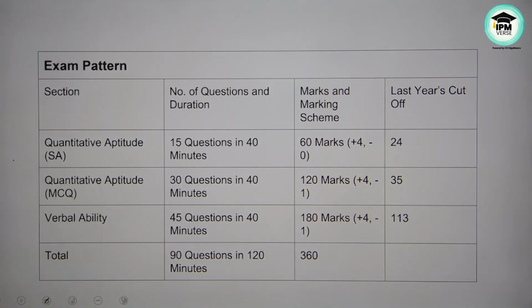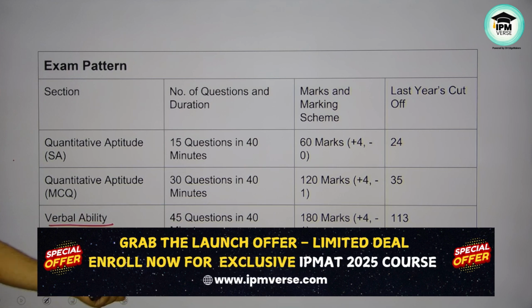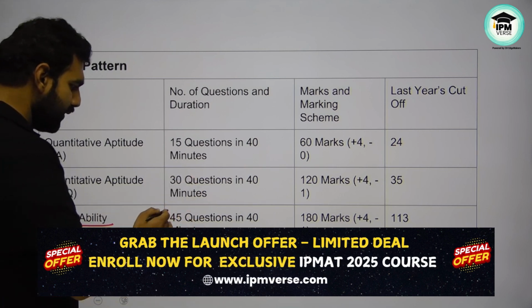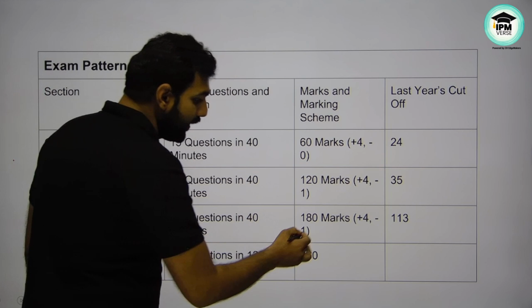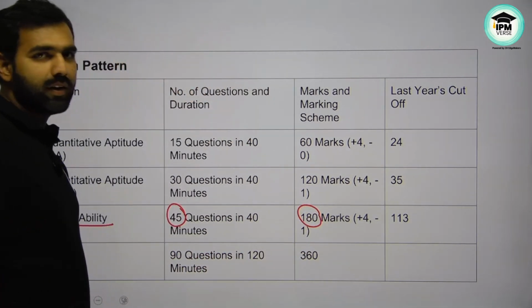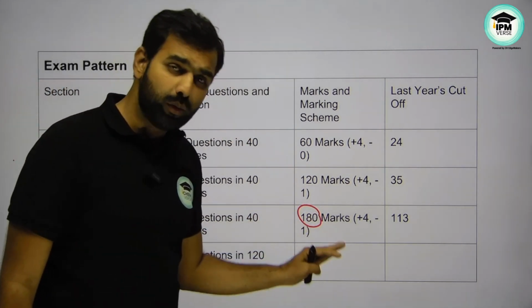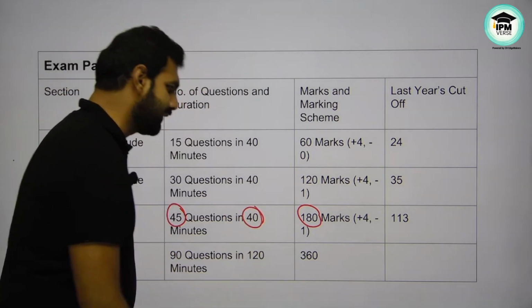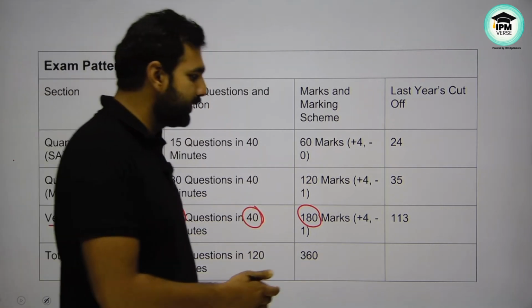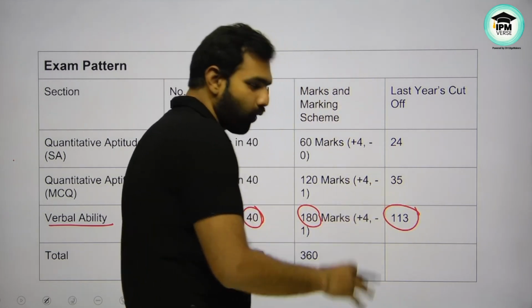Let's focus on the verbal ability section. There are 45 questions in 40 minutes. Again, almost the same section, but the number of questions is increased and the marks also increase. There are 180 marks, and the only challenge is that time is very less. Despite that, the cutoff goes around 113.